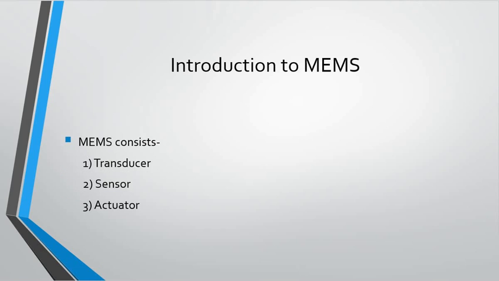Then the next topic is introduction to MEMS. The full form of MEMS is microelectromechanical system. MEMS is a process technology used to create tiny integrated devices or systems that combine mechanical and electrical components. They are fabricated using integrated circuit batch processing techniques and can range in size from a few micrometers to millimeters. These devices have the ability to sense, control and actuate on the microscale and generate effects on the macroscale.